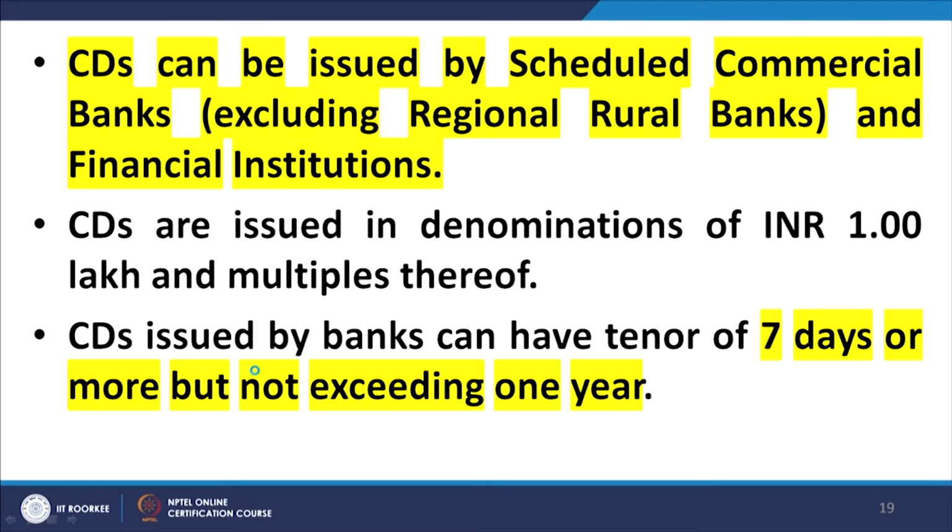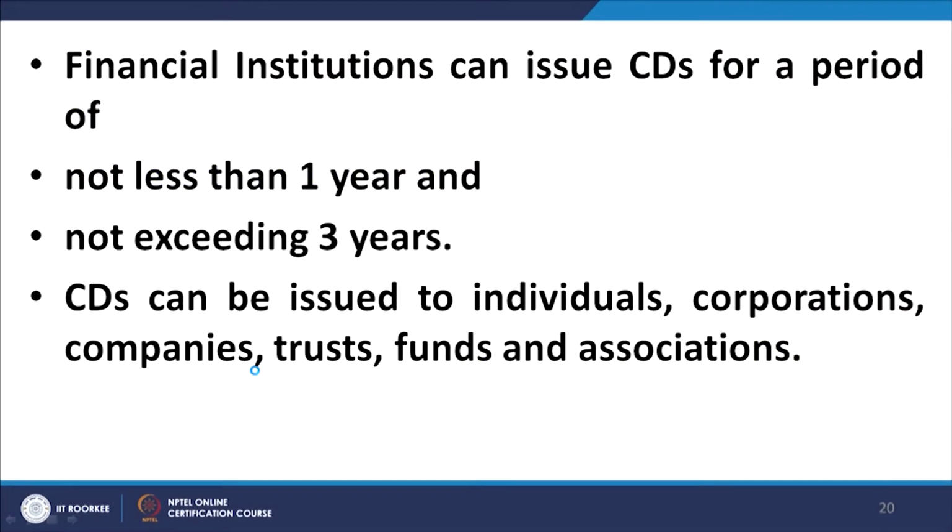Now, CDs can be issued by scheduled commercial banks, excluding regional rural banks, RRBs, and financial institutions. As I just mentioned, they are issued in denominations of rupees 1 lakh and multiples thereof, and they can have maturities ranging from 7 days to 1 year. Financial institutions can issue CDs for a period of not less than 1 year, not exceeding 3 years, and CDs can be issued to individuals, corporations, companies, trusts, funds and associations.